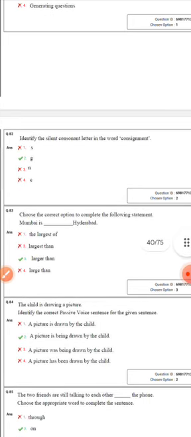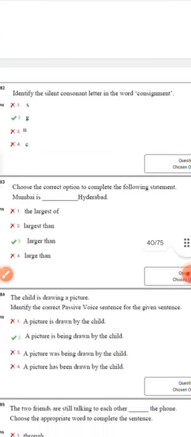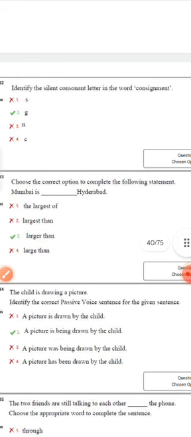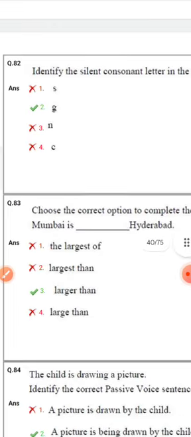And identify the silent consonant letter in the word consignment. Consignment word lo silent letter ento adugutunna ikkada. Consignment lo manaku G ane silent, consignment anta maamuluga aitadi. Consignment, G would be silent.